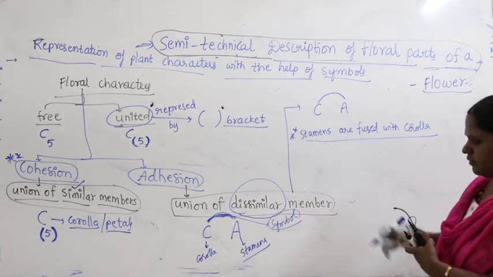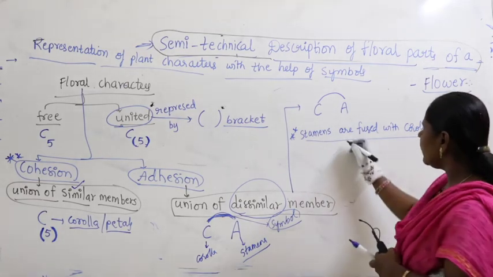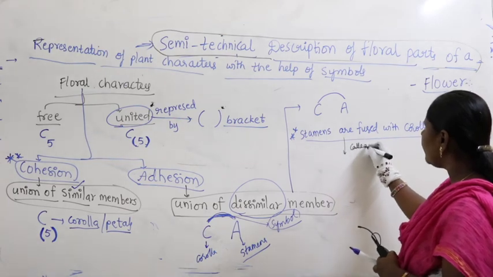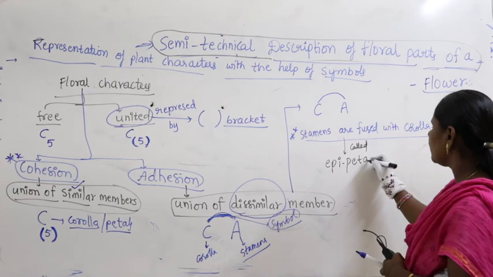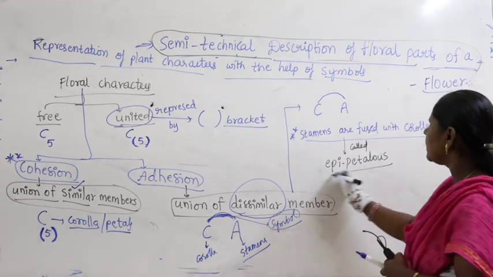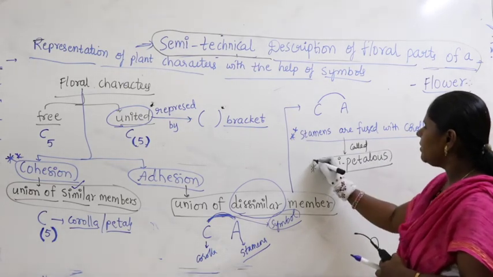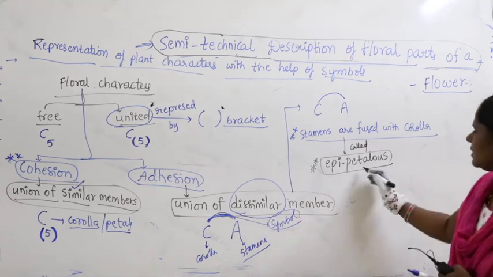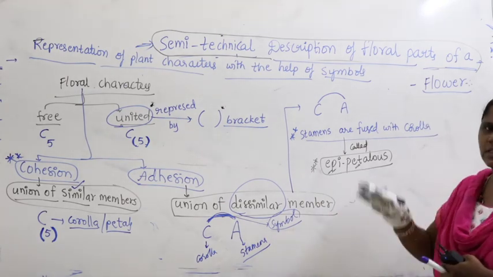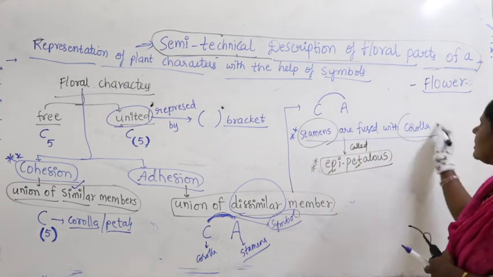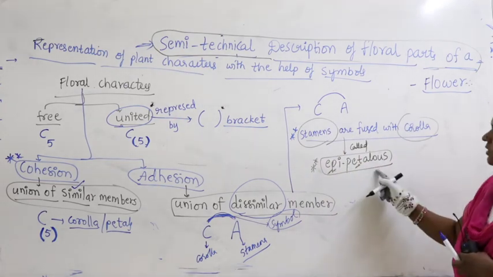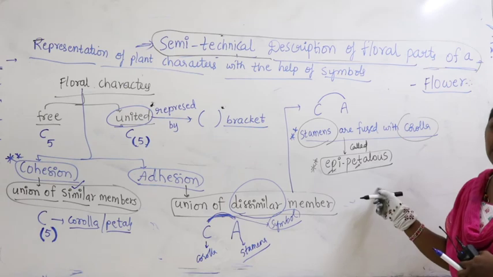When stamens are fused with corolla, the condition is called epipetalous condition. Did you remember? Epi means on the surface; on the surface of petals they are fused with stamens. That condition is called epipetalous condition.